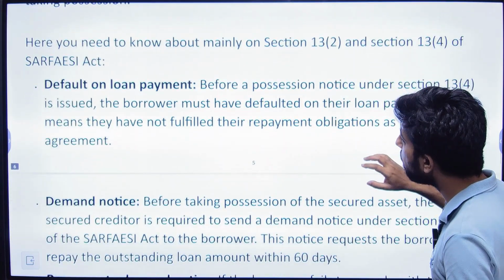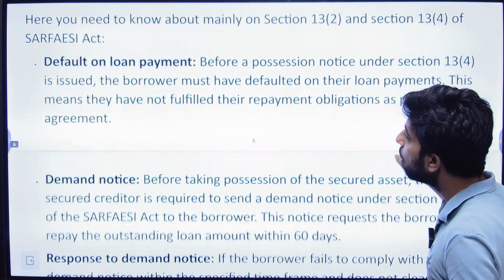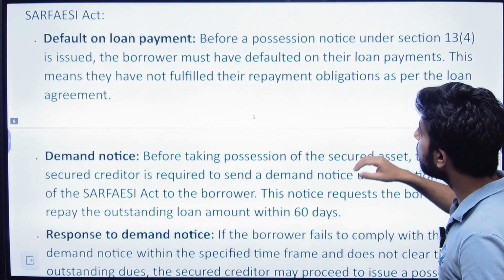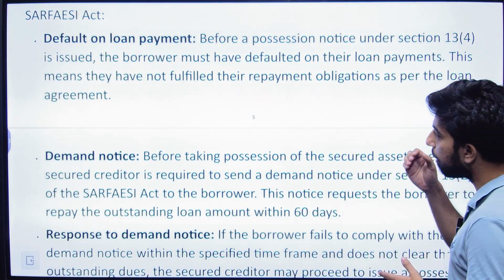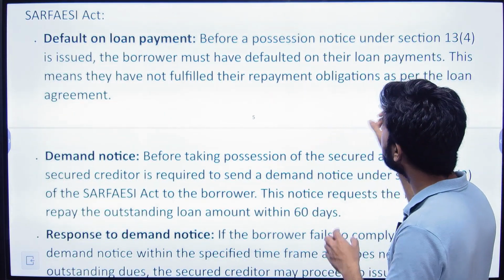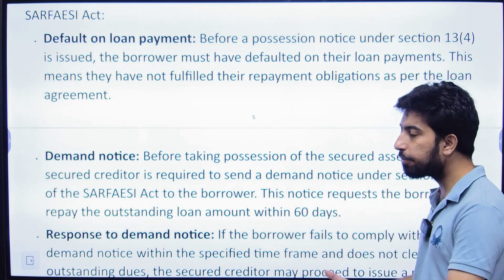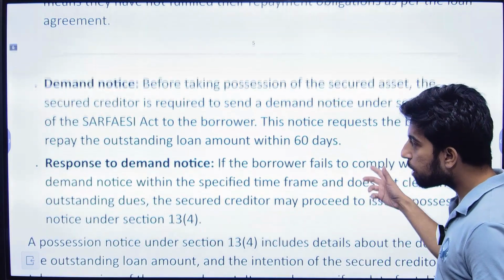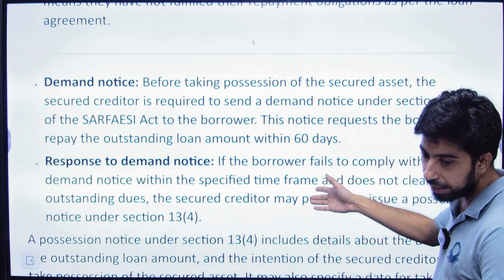Now here you need to know about mainly section 13.2 and 13.4 of the Act. Default on loan payment: before a possession notice under section 13.4 is issued, the borrower must have defaulted on their loan payments. Obviously, if he has paid back, there is no point in serving any notice. Demand notice has to be served. That's what we have already read.